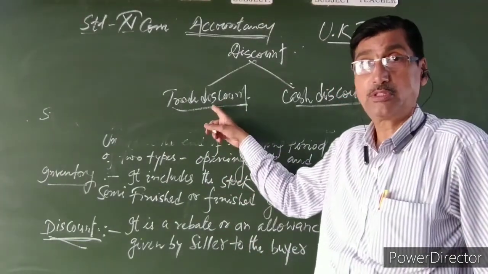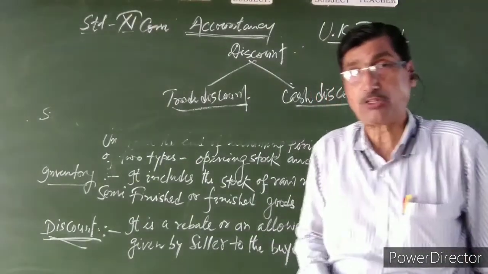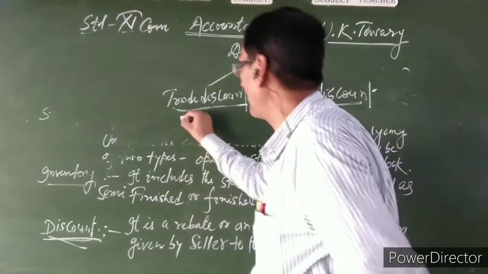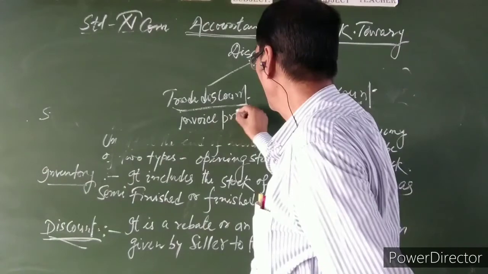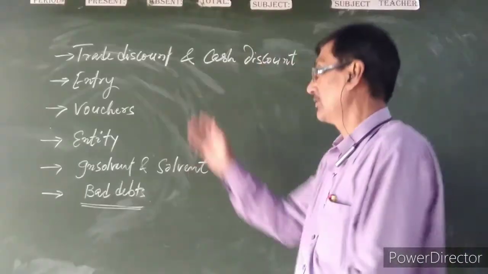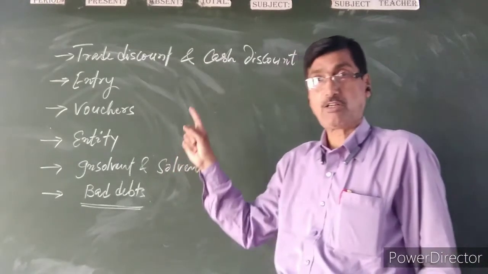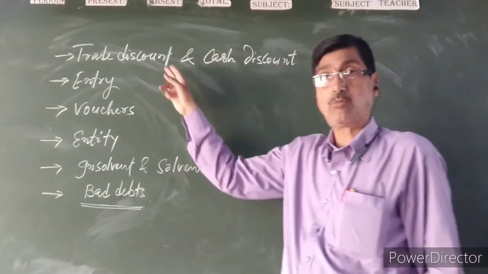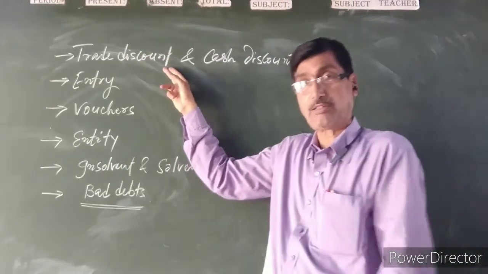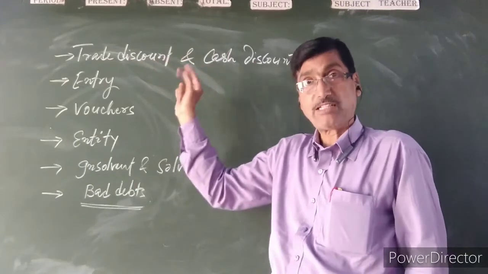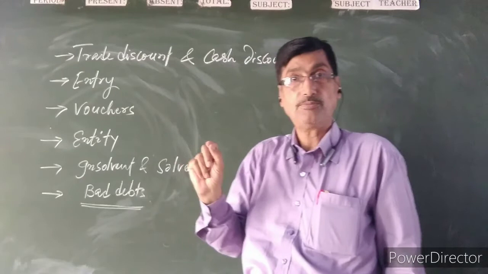Trade discount is that part of discount which is allowed against the invoice price, or you can say allowed by the manufacturer or seller against the invoice price, catalog price or list price of the product. The main objective of the trade discount is to promote the sales volume.